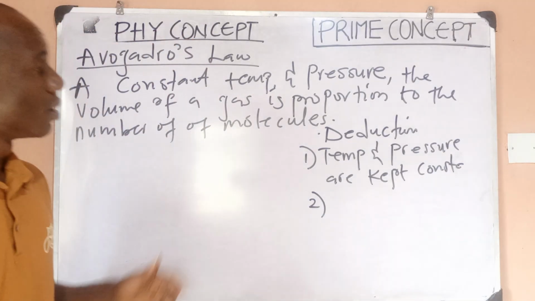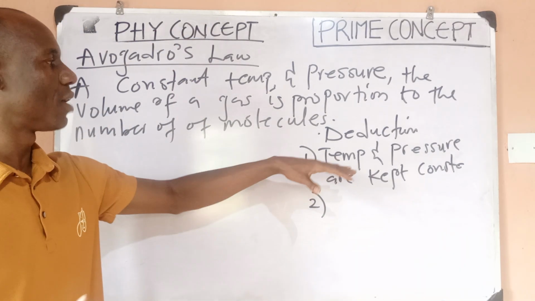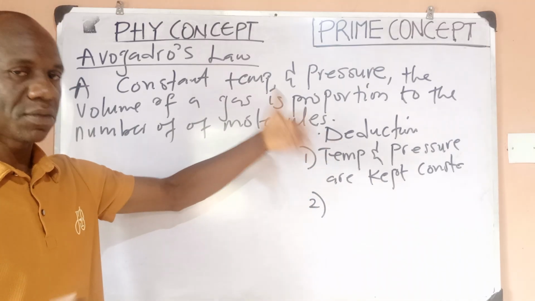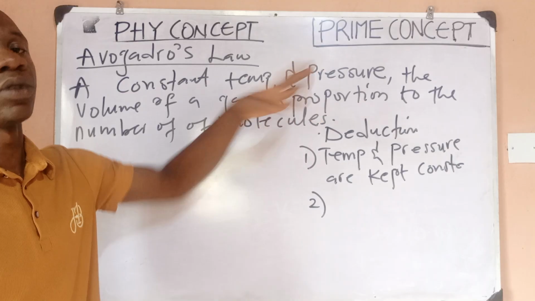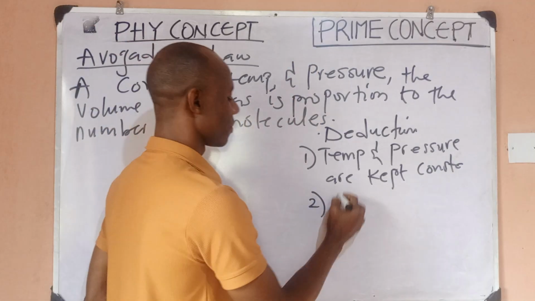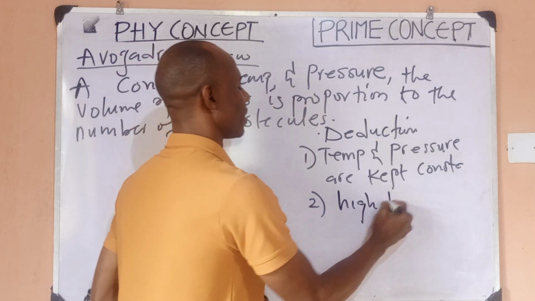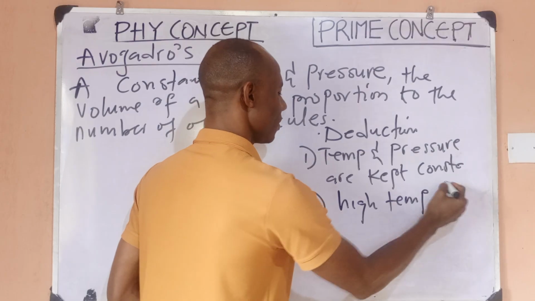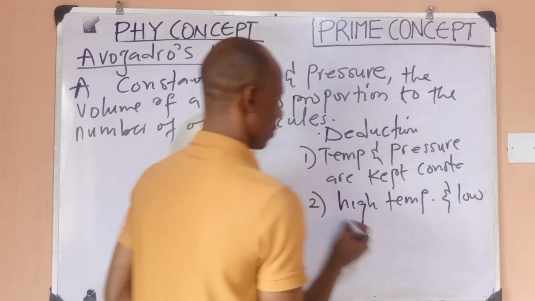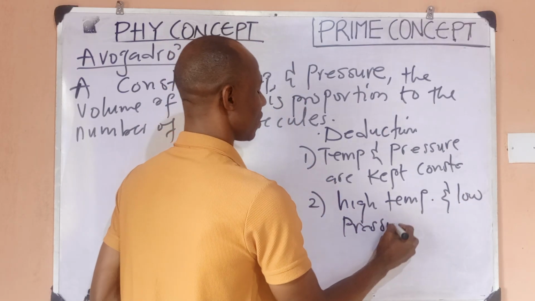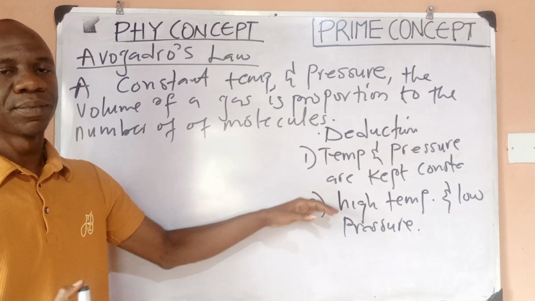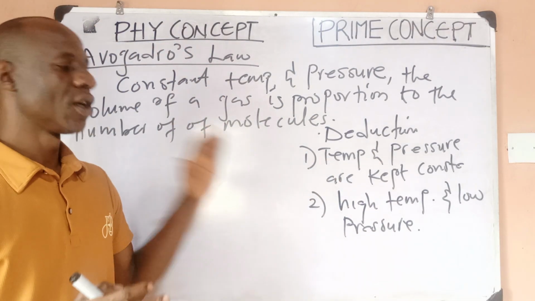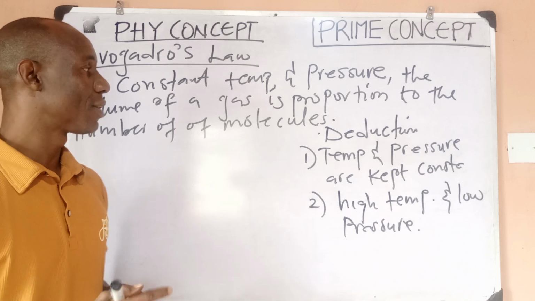Number two, which I should have mentioned as one, is that this law would also hold under a condition of high temperature and low pressure. So this law would be true under the condition of high temperature and the condition of what? Low pressure. So that is Avogadro's law.